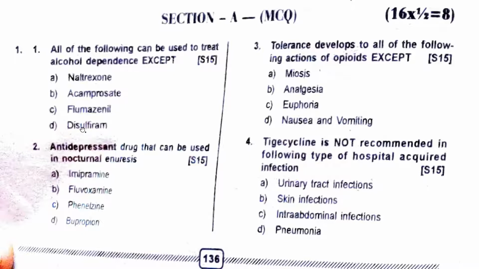Disulfiram will not be used for treating methanol poisoning. It will be used for treating dependence. Naltrexone is approved for treating alcohol addiction. Acamprosate, yes. Disulfiram, yes. Not flumazenil.